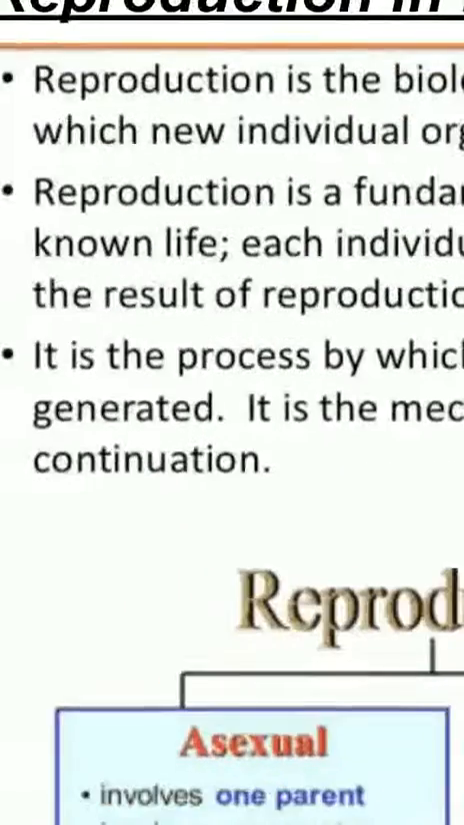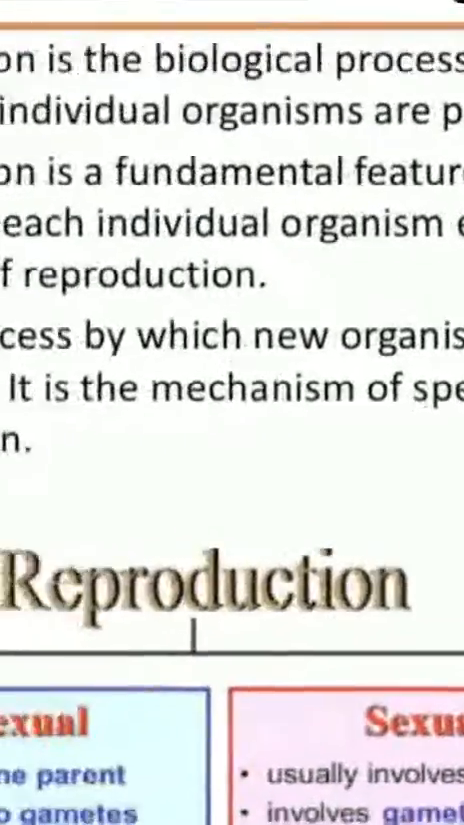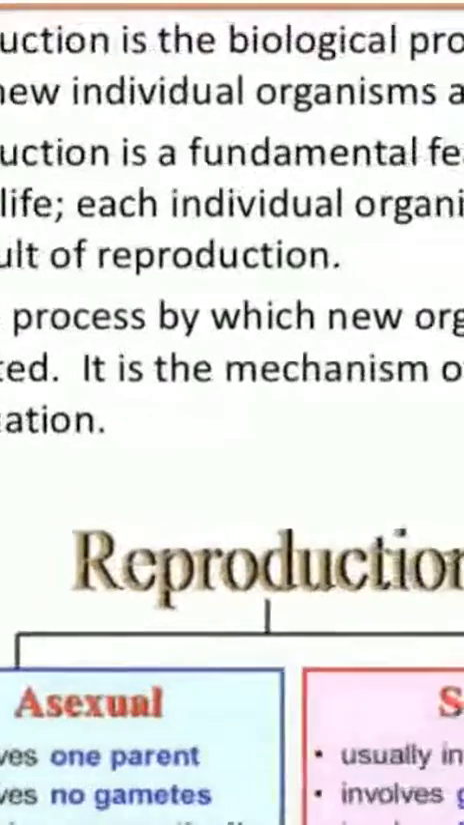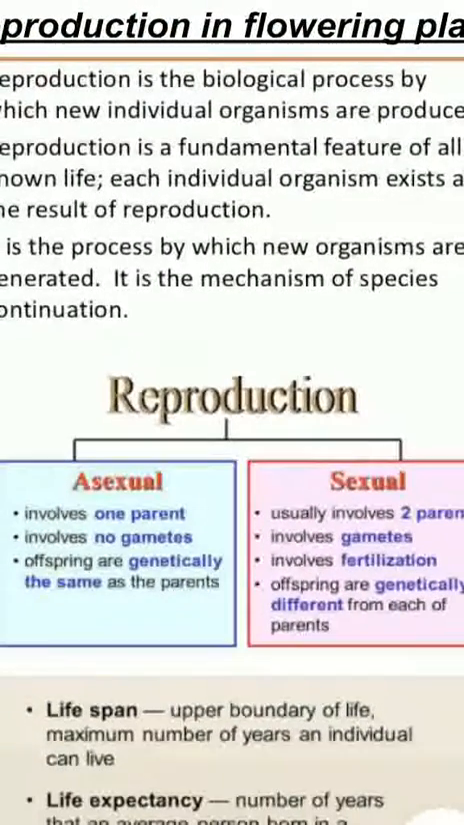Reproduction is the biological process by which new individual organisms are produced. It is the process of the perpetuation of the species. That is, it is the process by which the gone individuals, the dead individuals, are replaced by the new ones. It is the process of the continuity of the species.